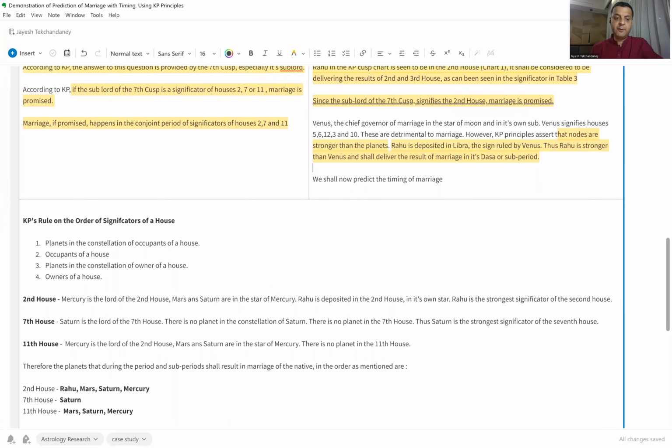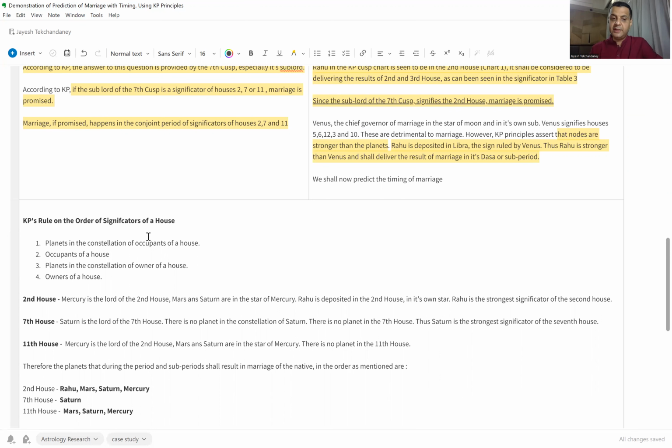Just a few rules that we would like to bring to the attention of all the viewers here. So KP's rule on the order of significators of the house. What are the significators which tend to be more important than the others, or when you look at the planets which are more likely to deliver the results, which of them are more likely to deliver? The principles of Krishnamurti Paddhati are very clear on this.